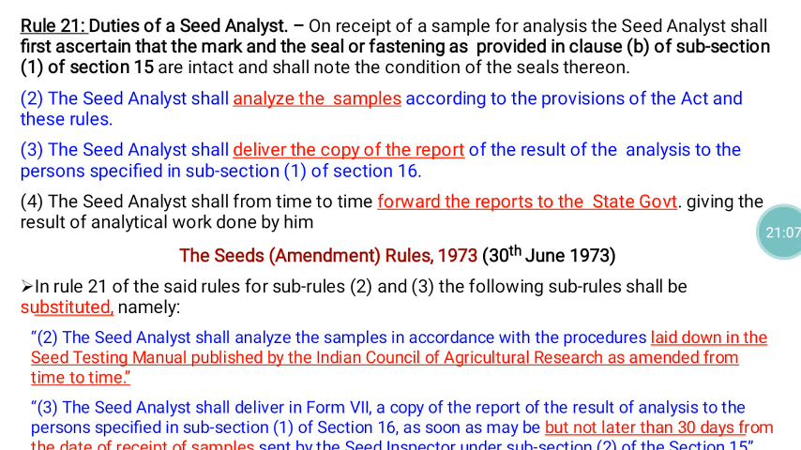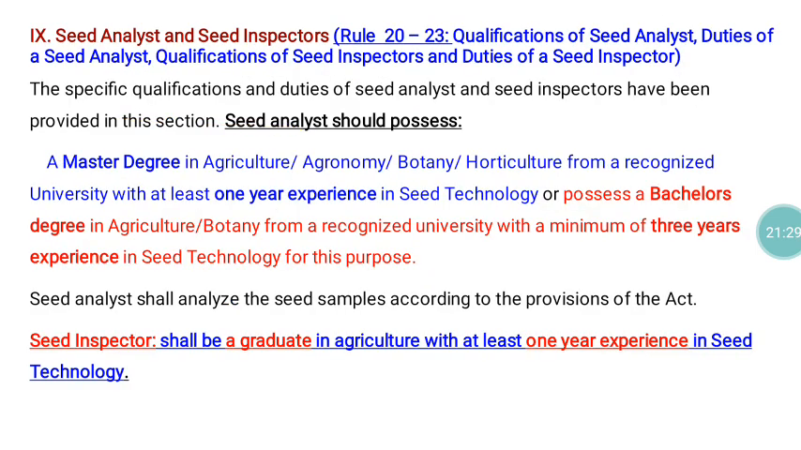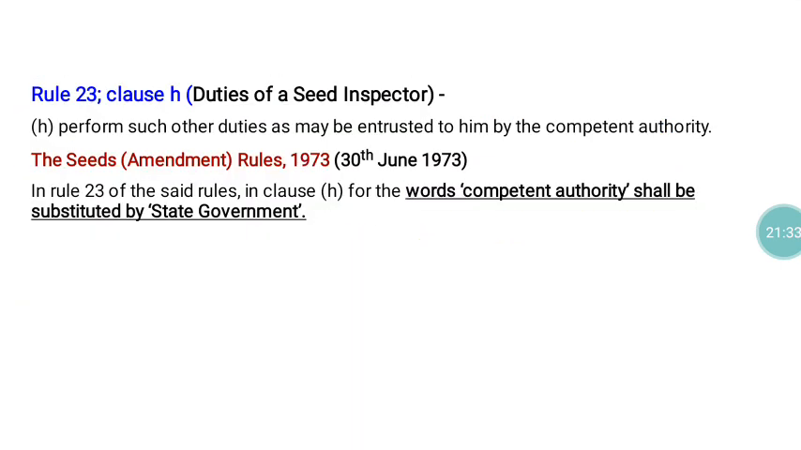The third one they introduced gives the time duration for analysis of the sample: not later than 30 days from the date of receipt of the sample. So within 30 days they have to conduct the test, and the result should be communicated. So these two things are substituted in Rule 21 of Part 9 of the Seed Rules.